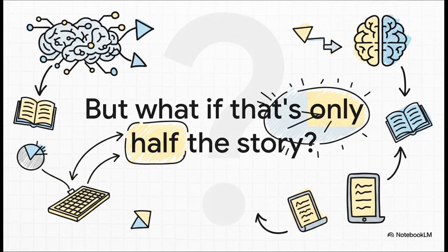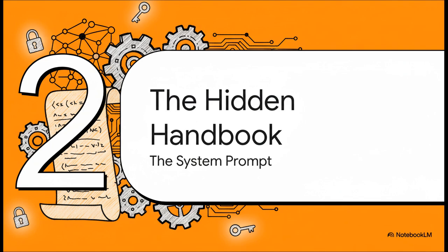And this is where things get really interesting. Because what if that prompt of yours isn't the first thing the AI is listening to? What if it's already operating under a whole set of rules, a kind of prime directive that it has to obey above everything else? Okay, welcome to Section 2, the hidden handbook. This is where we're going to dig into that secret instruction manual that's running the whole show behind the scenes.